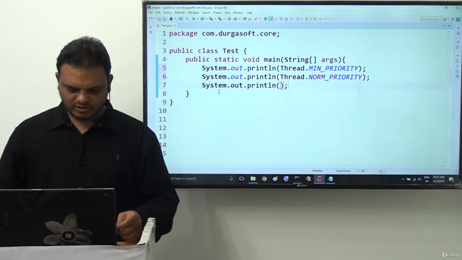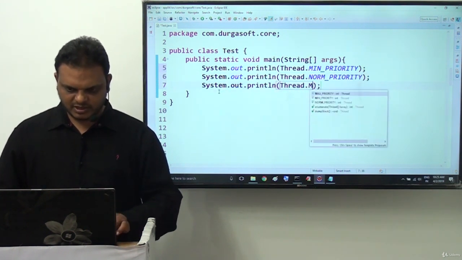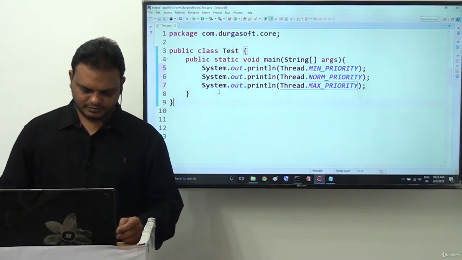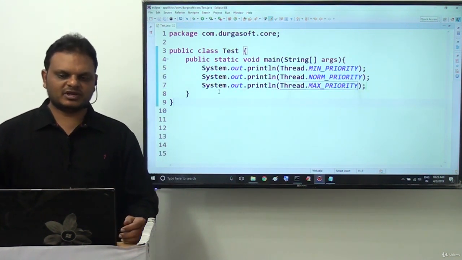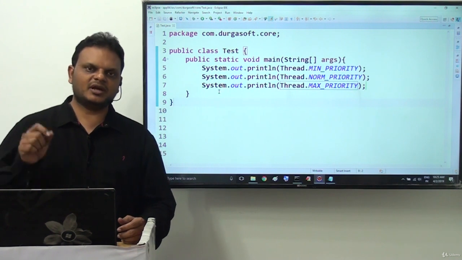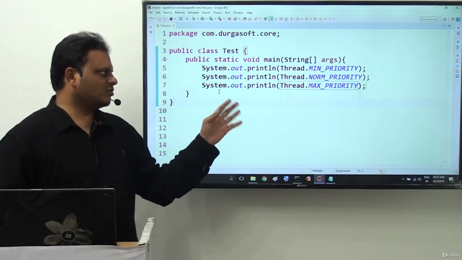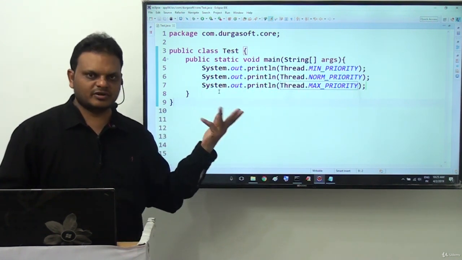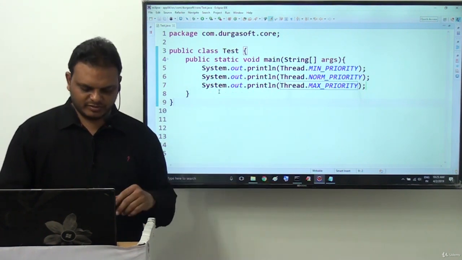Next one is System.out.println of Thread.MAX_PRIORITY. Overall, 3 priority values are available: MIN_PRIORITY, NORM_PRIORITY, and MAX_PRIORITY. So System.out.println of these 3 variables is going to access them, and their values are going to be displayed here now.